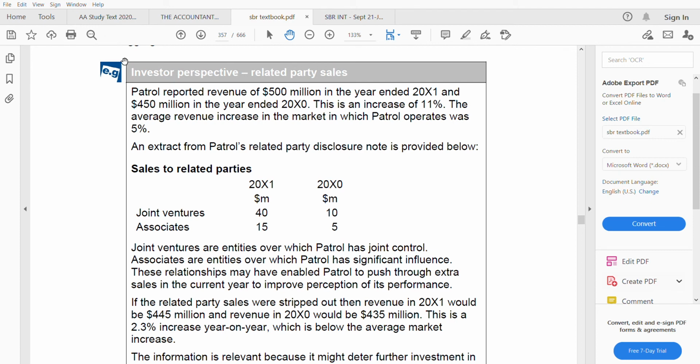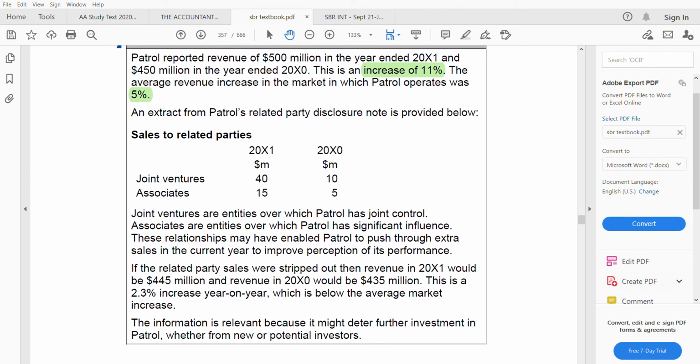Patrol reported revenue of 500 million in the year ended 2001 and 450 million in the year ended 2000. So it increased by 50 million, right? This is an increase of 11%. The average revenue increase in the market in which Patrol operated was 5%. But this is way too much of an increase, no? So a related party disclosure note is provided. It gives the sales to related parties.